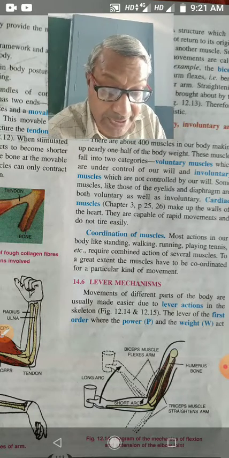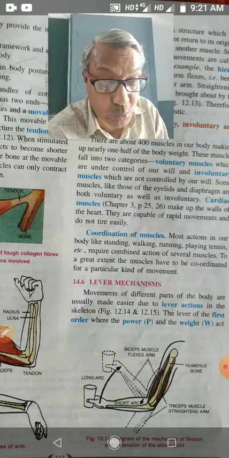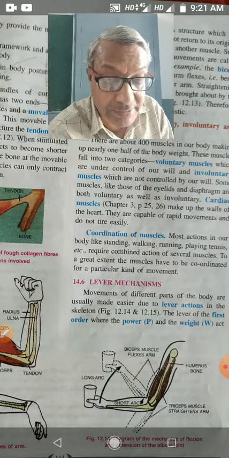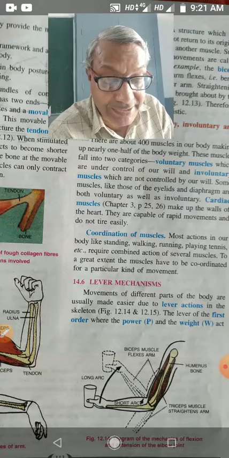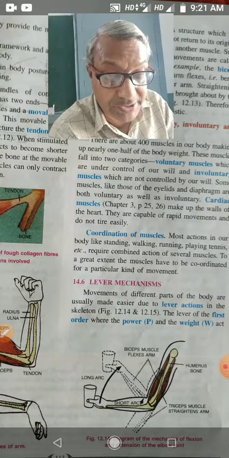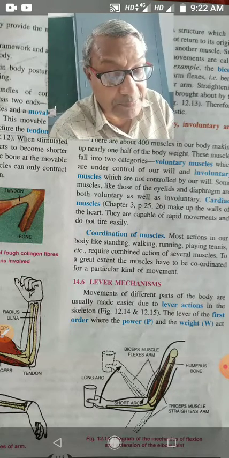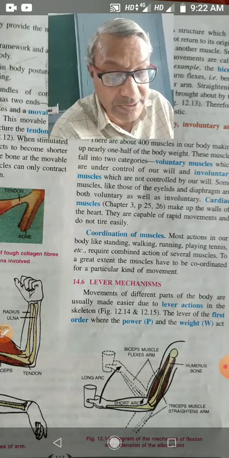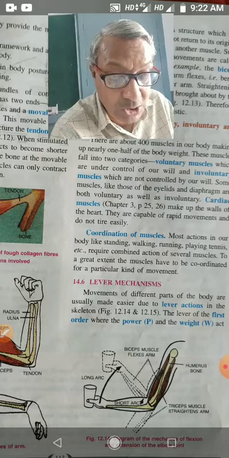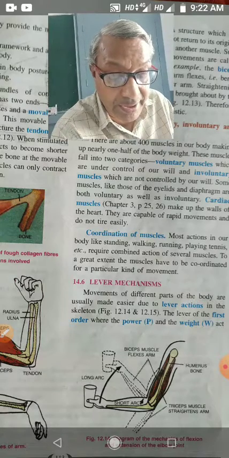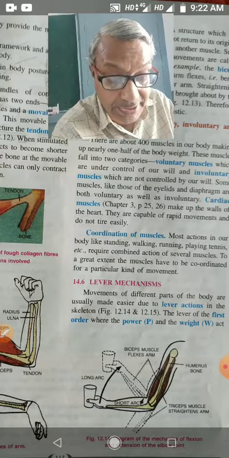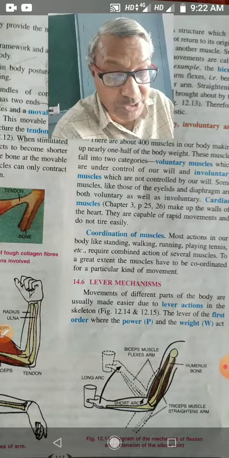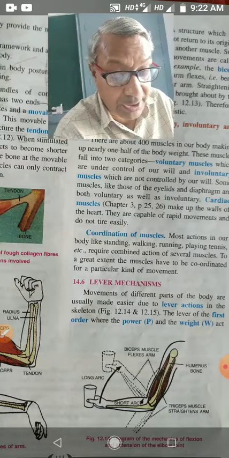The lever of second order, where the fulcrum is at one end of the lever and the power at the other end with the weight in between, is represented. And the third order of lever, where the fulcrum is at one end, the weight at the other end, and the power is in between. So that is the third order of lever.